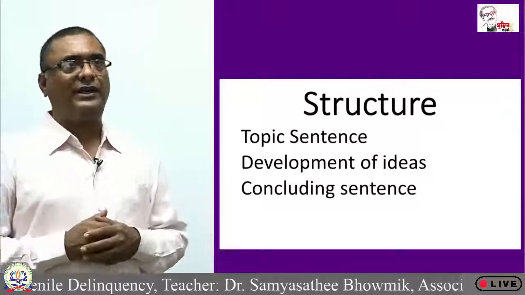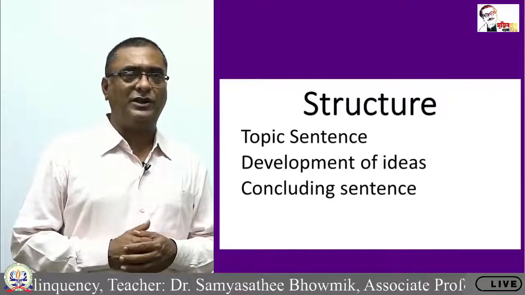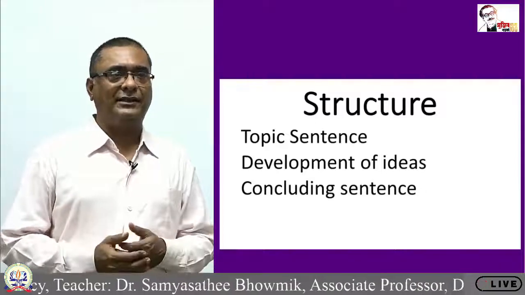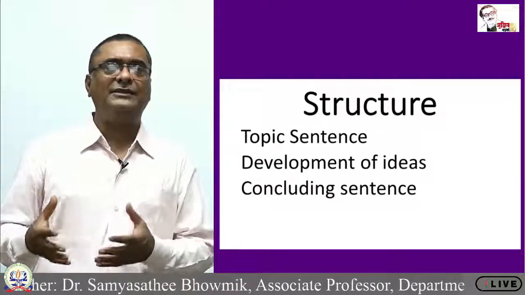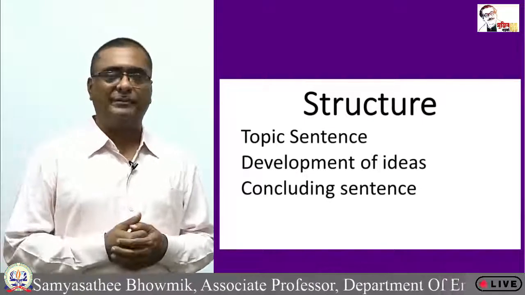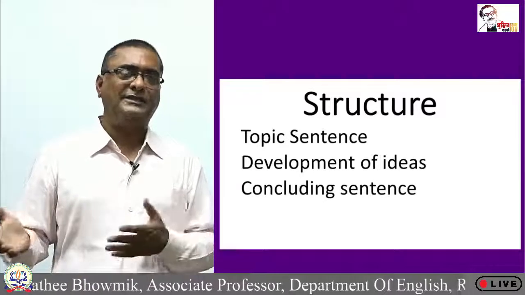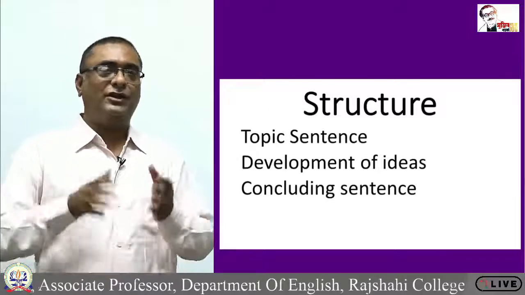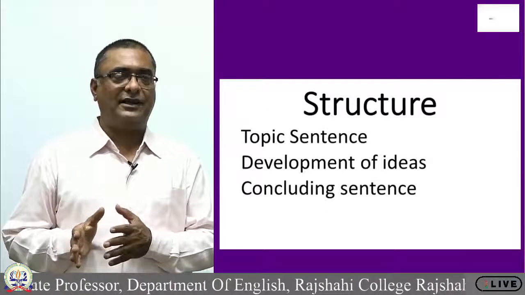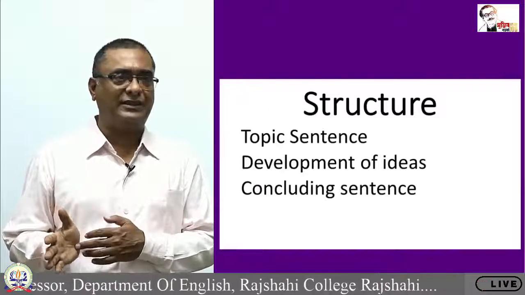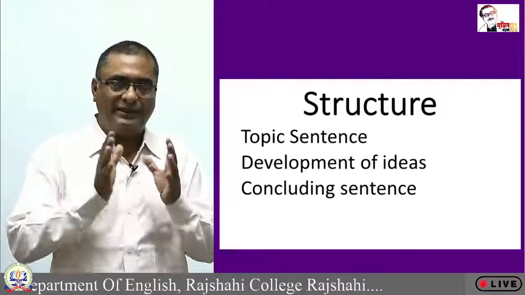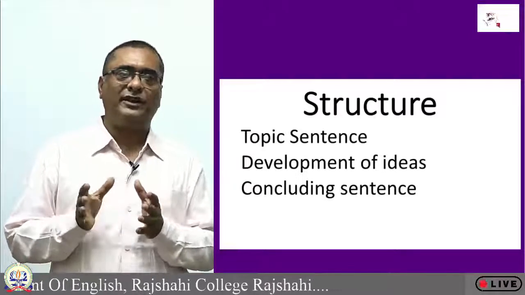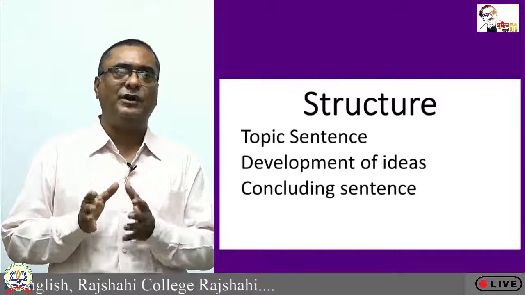Content focuses on ideas. So, if somebody asks you what you understand by ideas, you will answer that ideas are basically the content of the paragraph, or in the case of an essay you will say ideas are basically the content of the essay. Irrelevant ideas are not necessary for any piece of writing, but relevant ideas have to be generated and organized in a proper manner.